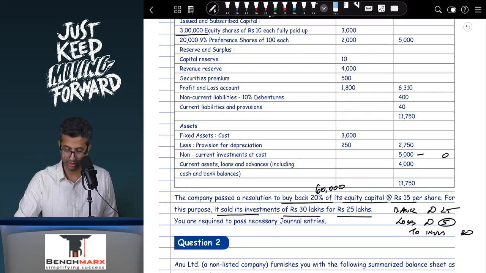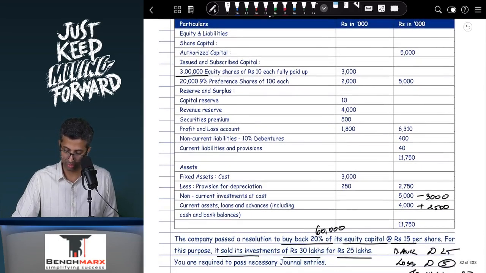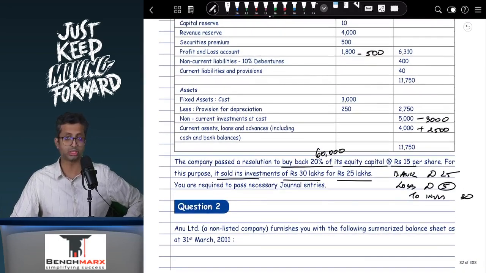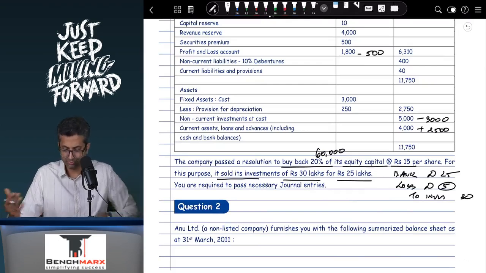This will be 3,000. In my bank, I will add 2,500 and then there is a loss which will be reduced from the profit and loss account. So over here minus 500. That is 5 lakhs or 500,000 ka loss.